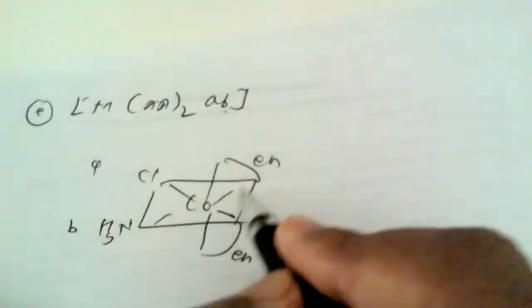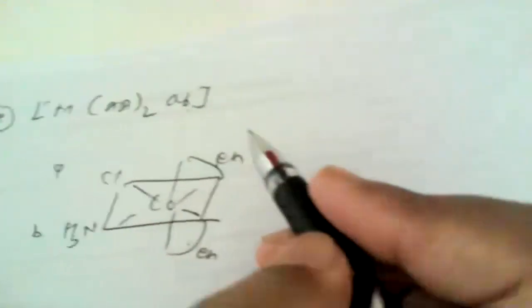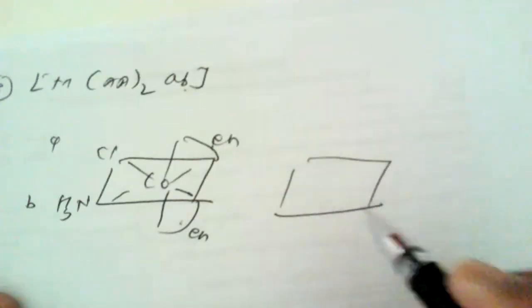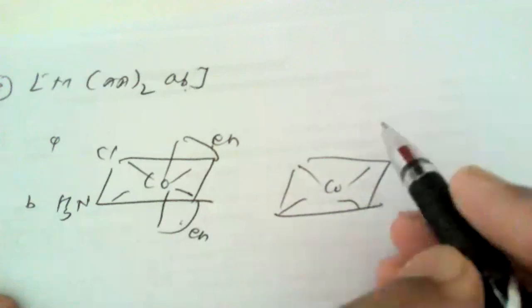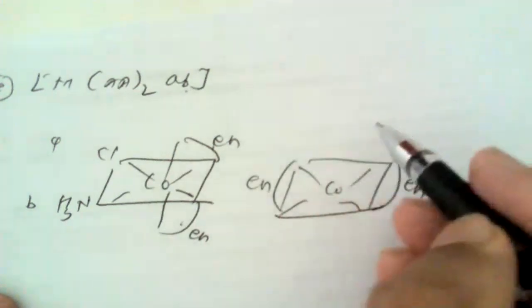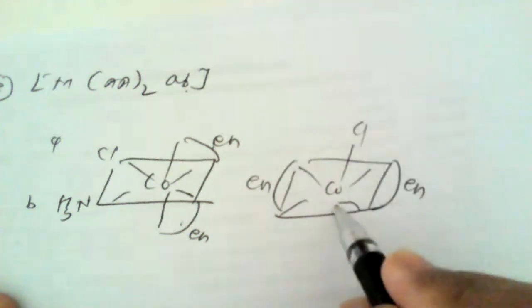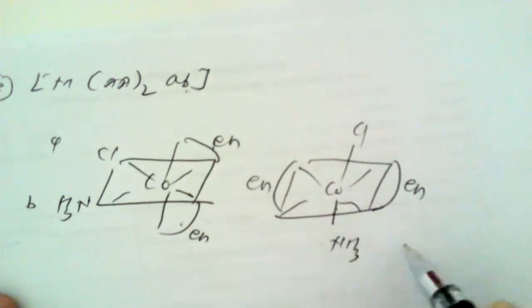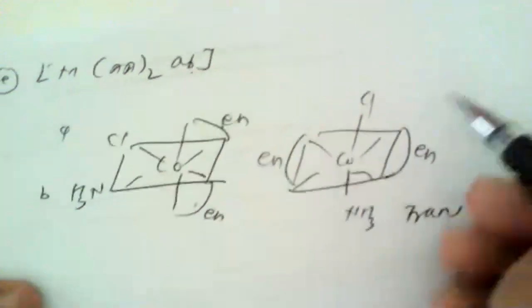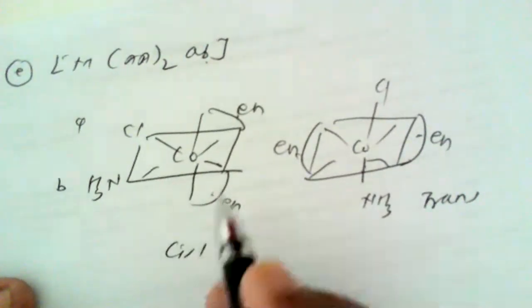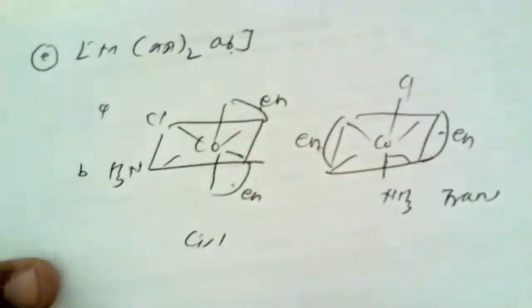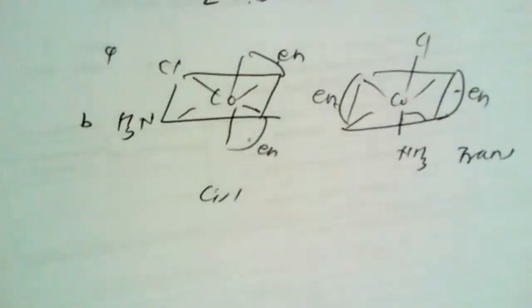So this is A and B, AB, and this is a symmetrical bidentate ligand. And if we place the ethylenediamine opposite to each other like this, this is definitely a trans isomer. So this is trans, ethylenediamine molecules are opposite to each other. Here it is cis, on account of ethylenediamine molecules being on the same side.